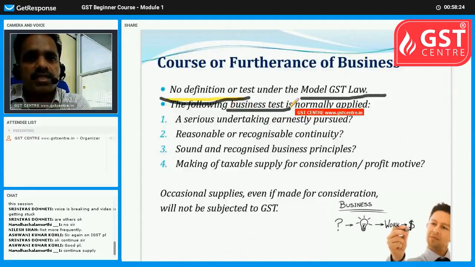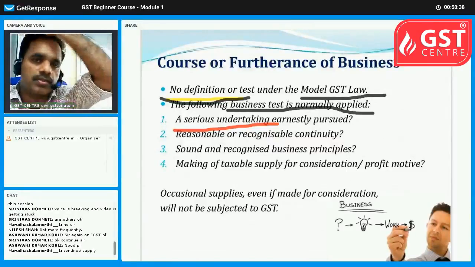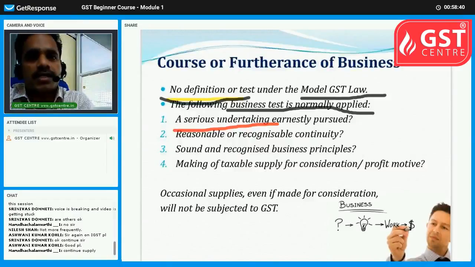But the business test can be applied. It is to be looked at like this: whether it is a serious undertaking, whether the person is serious, whether he devotes his time to this undertaking, and whether there is a reasonable or recognizable continuity.